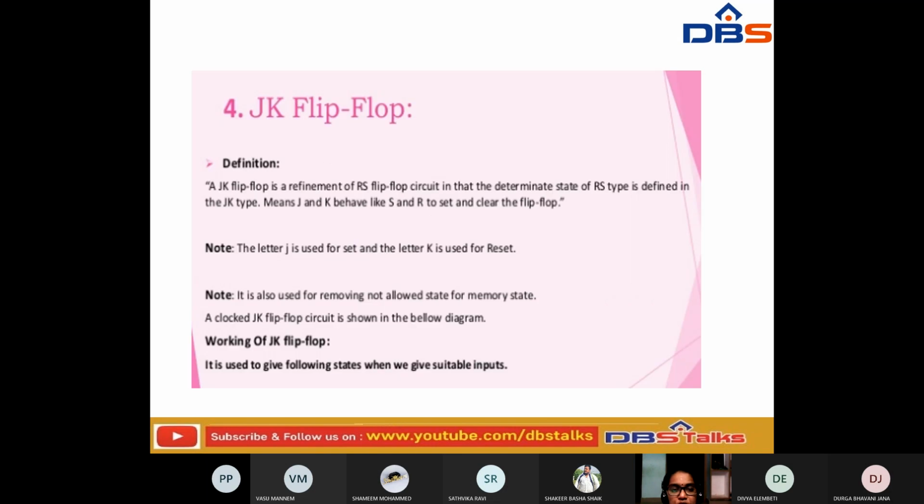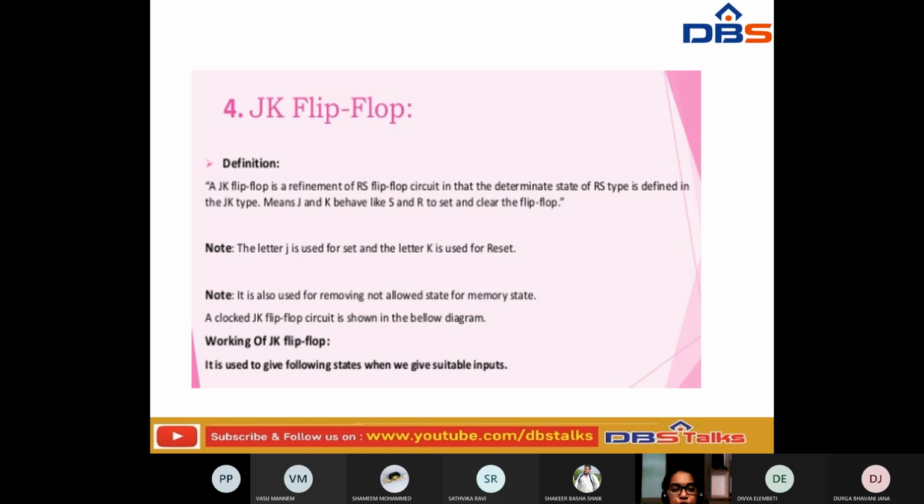So if you have observed this JK flip-flop, this JK flip-flop is a refinement of the RS flip-flop circuit, in that the state of the RS type is defined in the JK type by means of J and K, which correspond to S and R, to set and clear the flip-flop.